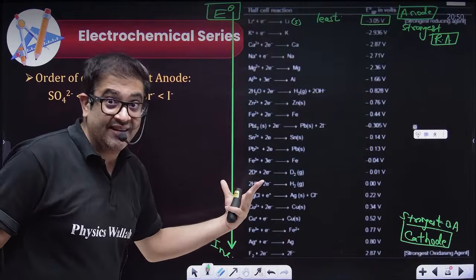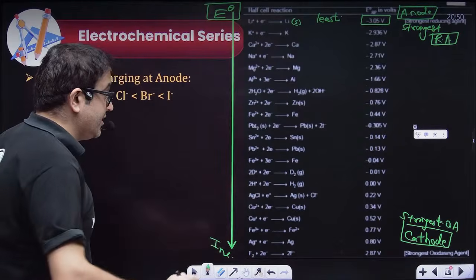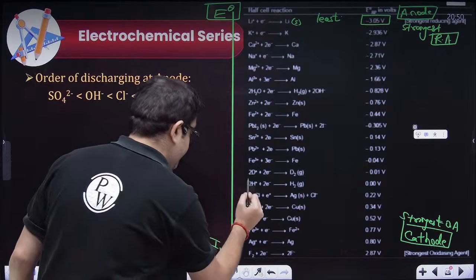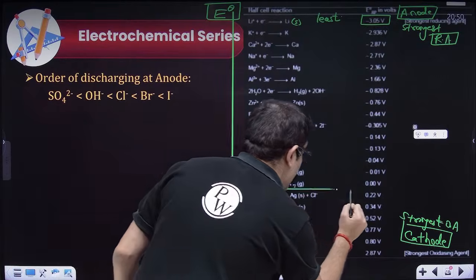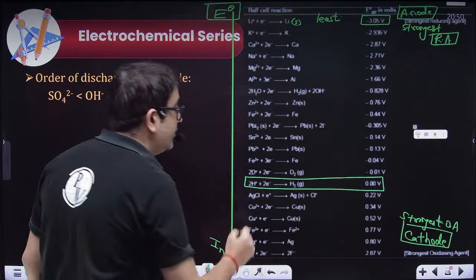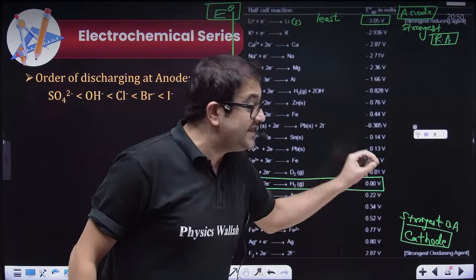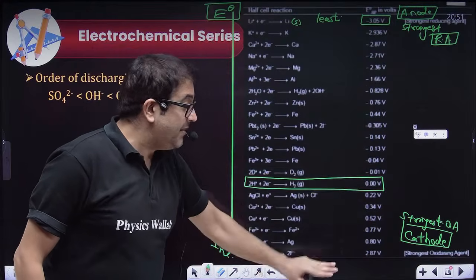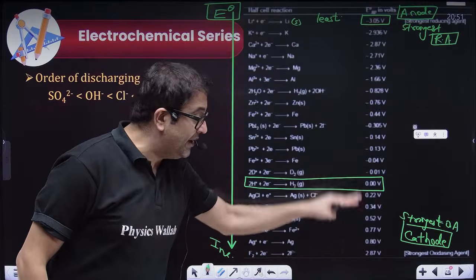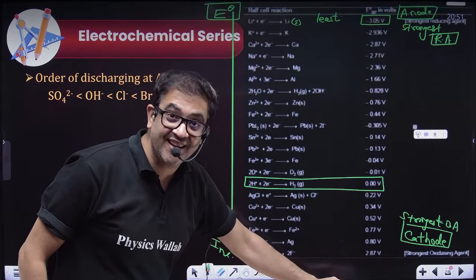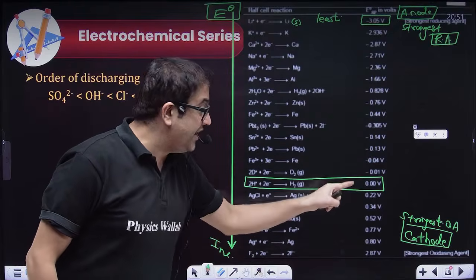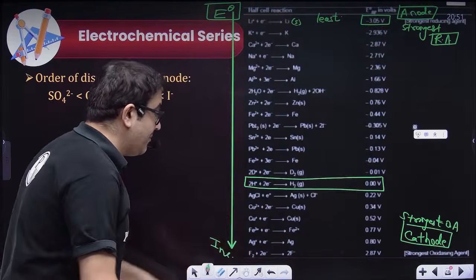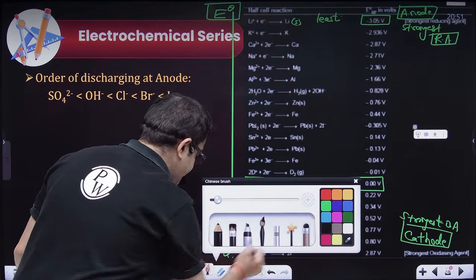Sir, the hydrogen electrode is not zero. Where is that hydrogen reference electrode, sir? Here it is, see, this one. So hydrogen getting reduced is practically not zero, it is assigned a value 0. That means whatever elements are lying below hydrogen will act as cathode, and in comparison to them, hydrogen will act as anode.